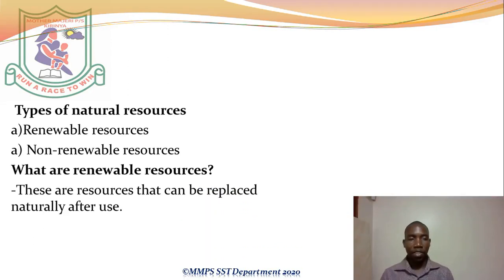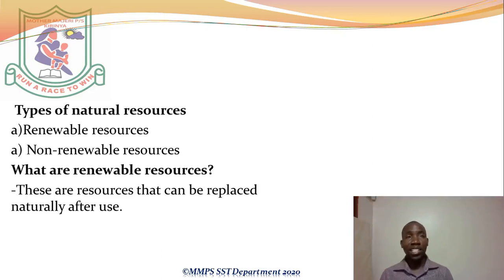By definition, renewable resources are resources that can be replaced naturally after use. Things that you use today and you come back the following day, you find them there in place. They have come back. Meaning we cannot use the things completely. They will keep coming back on their own. You can never exhaust them.